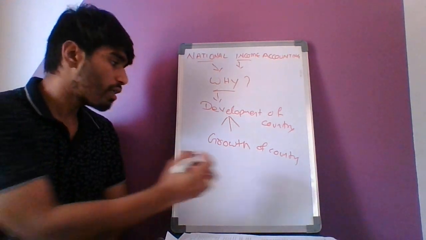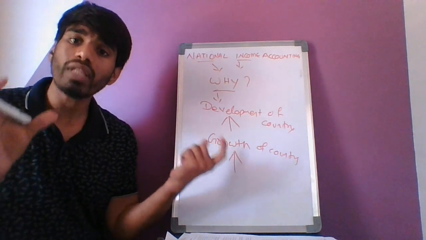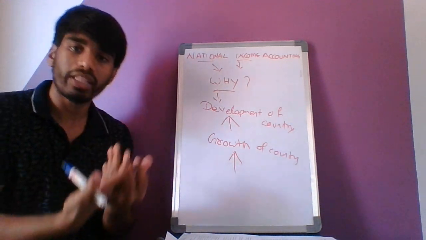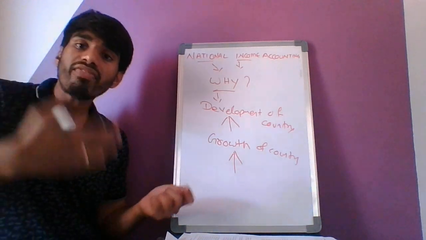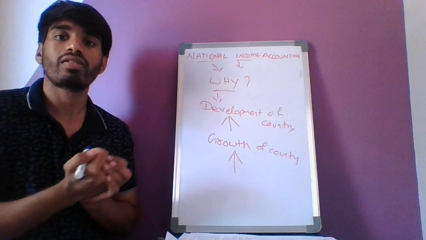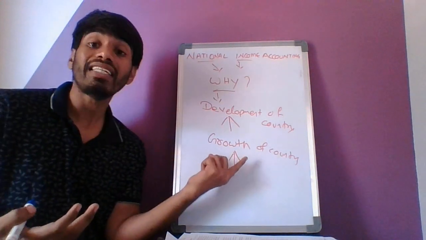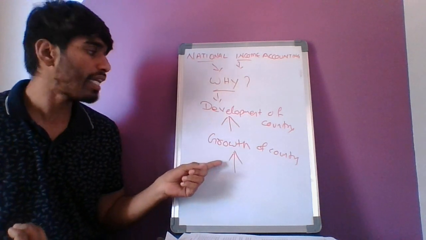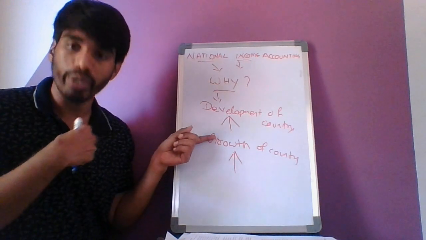So next, how will this growth happen? Generally the economists, and all the methods which we use, express it in terms of monetary value. If the monetary value of the number of goods and services is increasing year on year, then we say that there is growth in a country. So when there is growth in a country, only then can development happen, which is our mission.